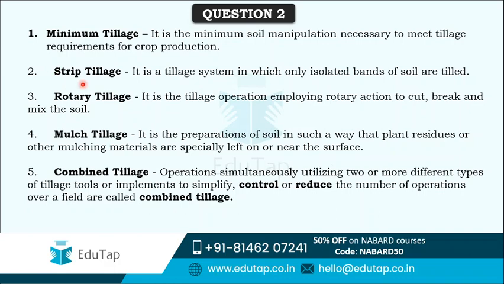Next is strip tillage. It is a tillage system in which only isolated bands of soil are tilled. As its name suggests, strip tillage: the field is divided into various strips, and then only isolated bands of soil are tilled. The whole field is not tilled in this particular type of tillage.